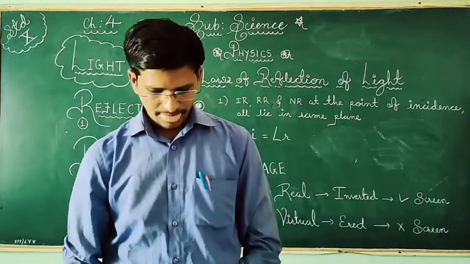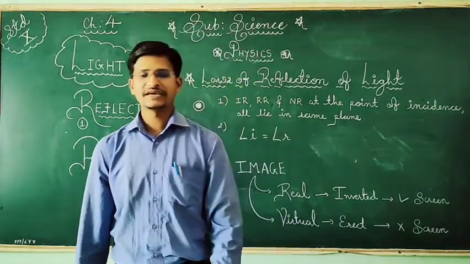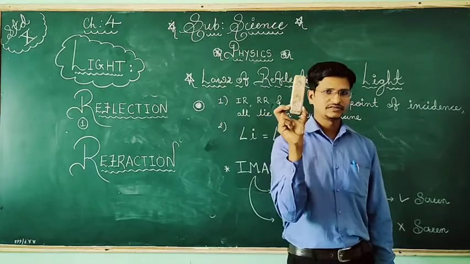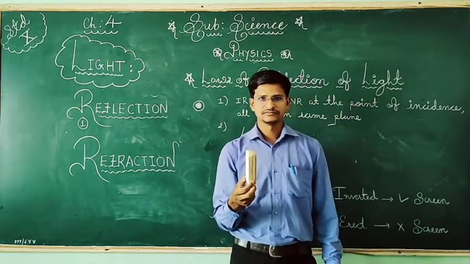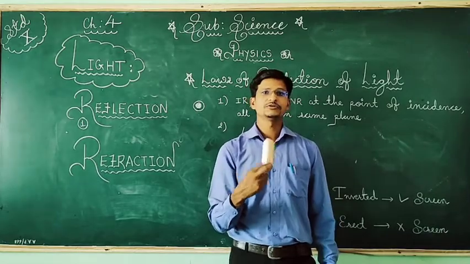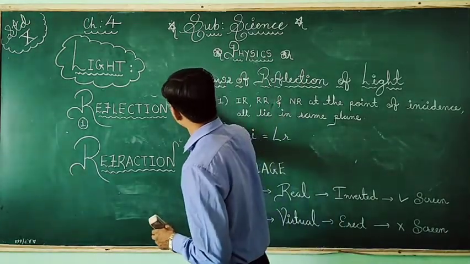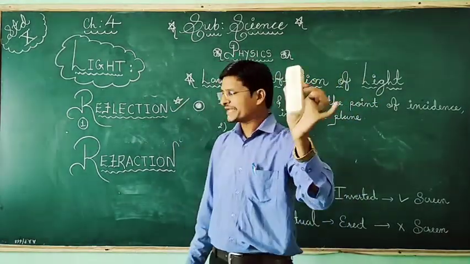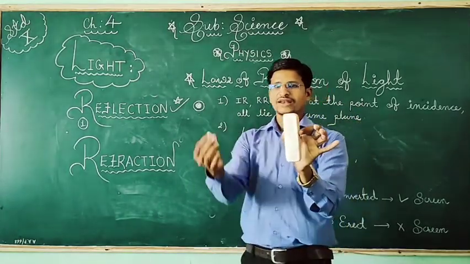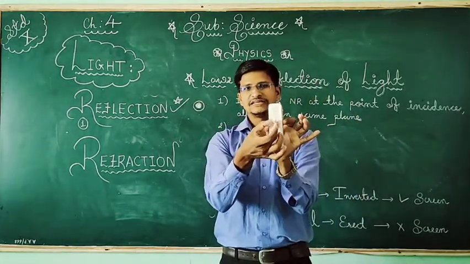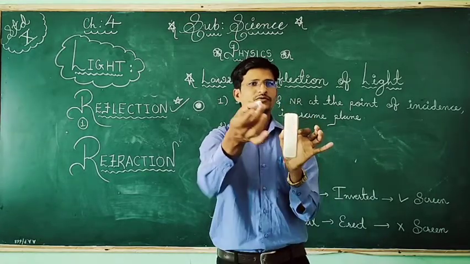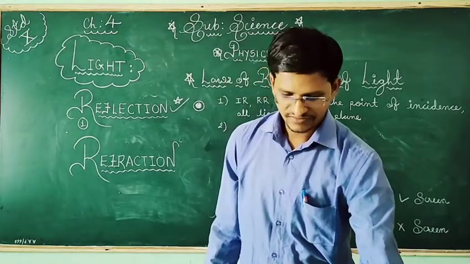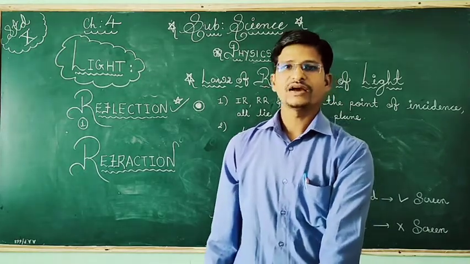Here you can see reflection of light. Simply, this is a duster, and you are able to see the duster. Even you can see me. Why did this happen? It is not because of refraction, it is because of reflection of the object. When light comes on the object, it reflects towards you, and then only you can see. Otherwise it is not possible to see. So because of the reflection of light, we are able to see the object.